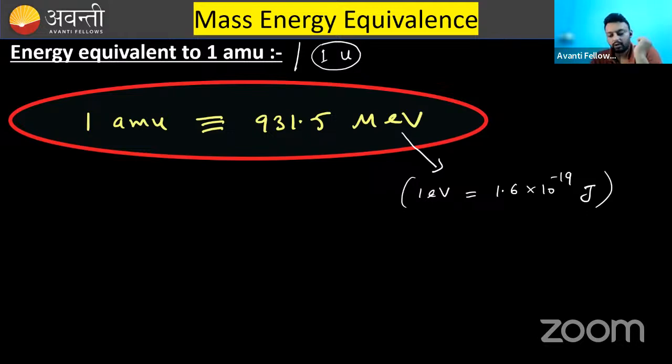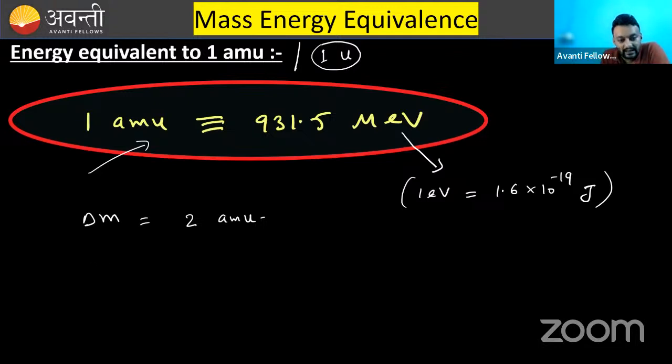Clear? Okay. Moving further. What is the meaning of this? For example, if I know that energy equivalent to 1 AMU is this one. Now the situation comes: I have told you if mass decreases, then energy will increase. So if I say that in a system, mass is changed by 2 AMU, then what will be the change in energy?